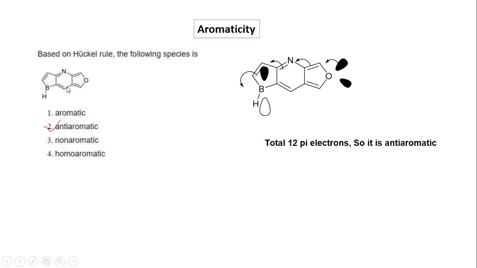Now this problem, where the boron has a vacant p orbital that can resonate with the oxygen lone pair on the furan rings, and after the resonance the whole molecule becomes planar. If you count the electrons, this becomes 2, 4, 6, 8, 10 and 12, meaning it contains 4n pi electrons. So it is anti-aromatic, and option 2 is correct.